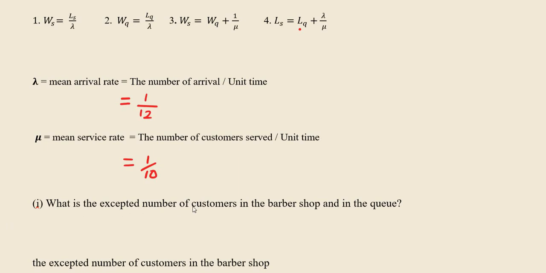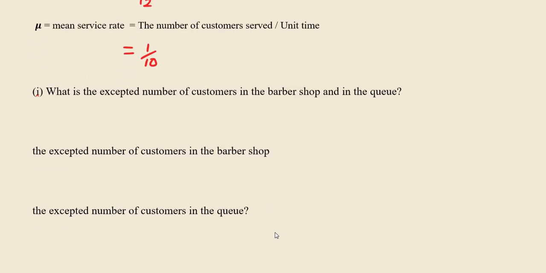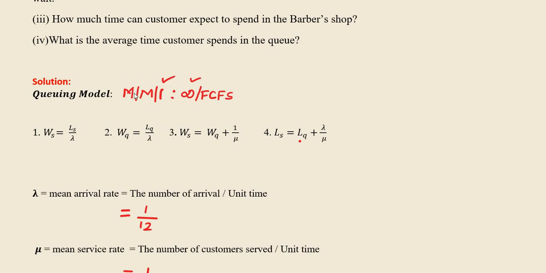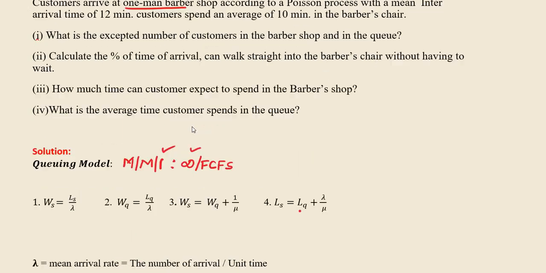What is the expected number of customers in the barber shop and in the queue? Expected number denotes the value L. First we'll look for the expected number of customers in the barber shop. The barber shop is the system, so they are asking for Ls. We'll look at the model. The name of the model is M/M/1/infinity/FCFS.